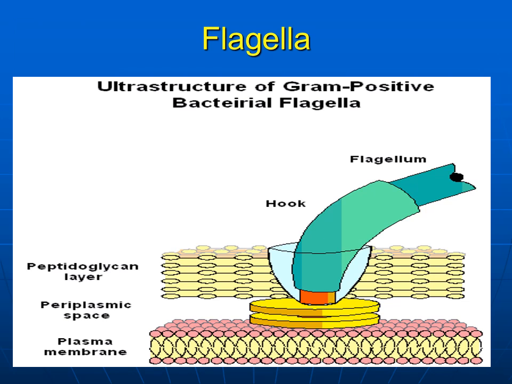In this picture you can see the flagella, how it appears. As I told in the previous slide, it comprises three components. The first one is the filamentous part, which is seen outside. The next part is the hook, and the other one is the basal body. The basal body and hook are embedded in the cell wall. The basal body is present in the peptidoglycan layer, periplasmic space and plasma membrane of the cell wall.